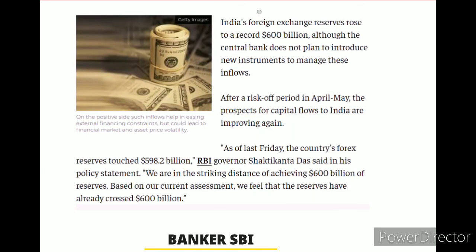Okay, you see guys, India's foreign exchange reserves rose to a record 600 billion. Although the central bank does not plan to